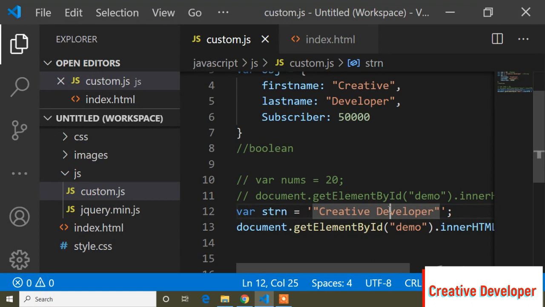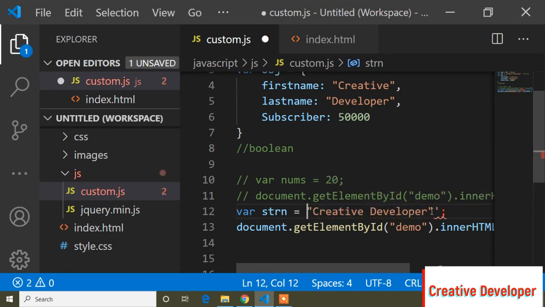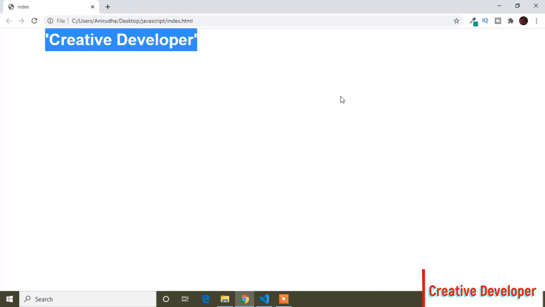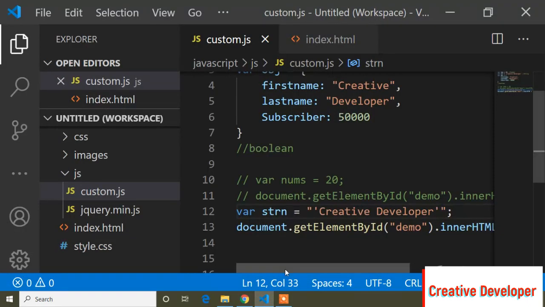So guys, here I have to do one thing: within double inverted comma I will write the single inverted comma, and now if I print, you can see it's printed with single inverted comma. So this is the example of string. And now here I will show you another example.